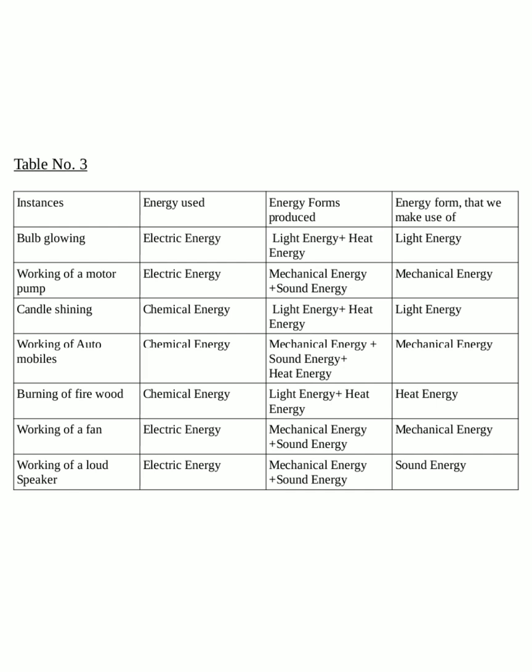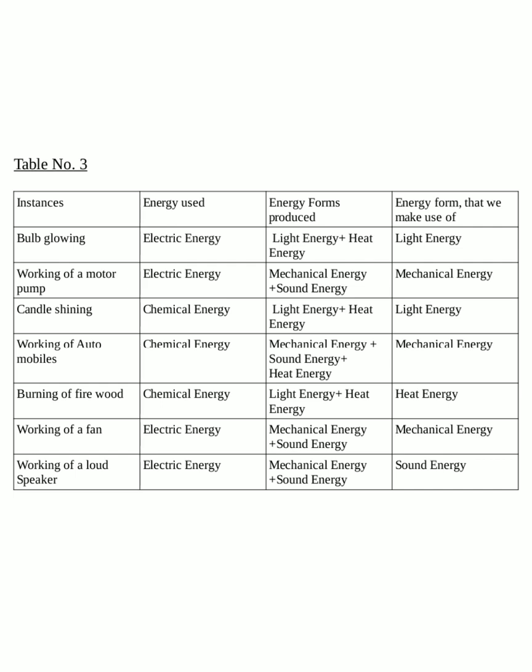From these two, we use the light energy. The next one is working of automobiles. Automobiles work on fossil fuels. It contains chemical energy. So it gives rise to mechanical energy, sound energy and heat energy. From these three energy forms, we use only the mechanical energy and the other two are a wastage.